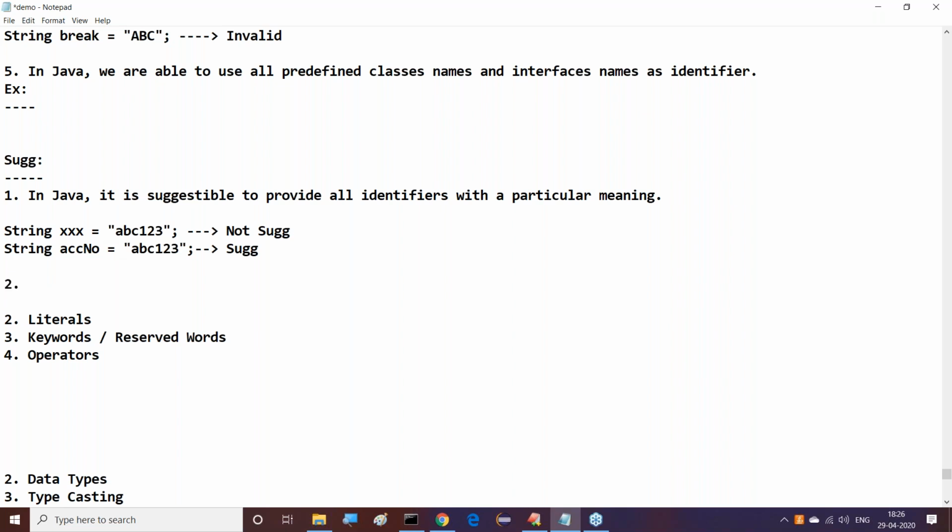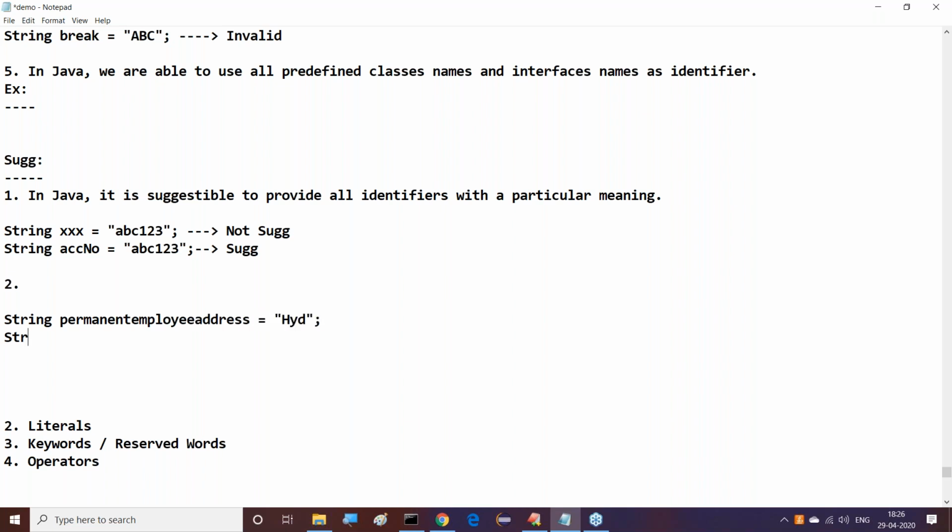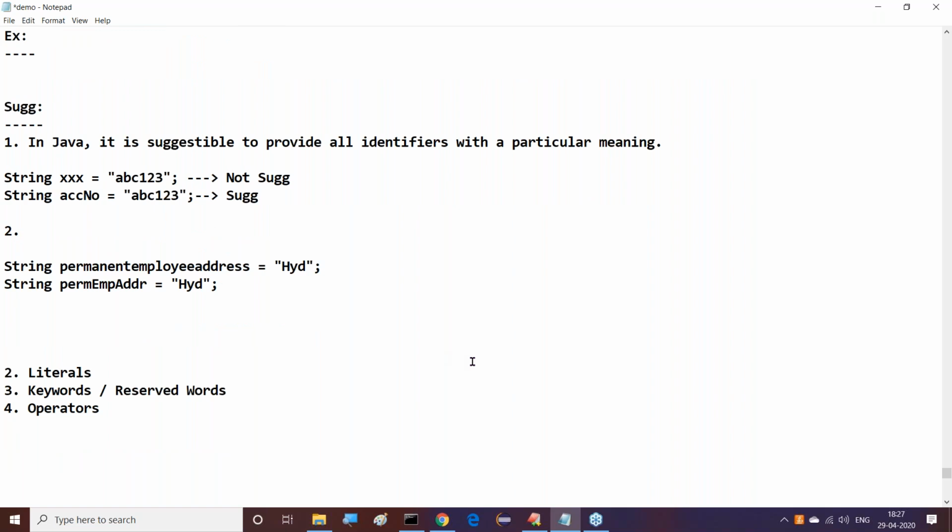Okay, guys. Now the second point I'm telling you, all of you understand it clearly. Say for example, String. Right, guys. Now all of you tell me which one is easy to read and which one is not easy to read.